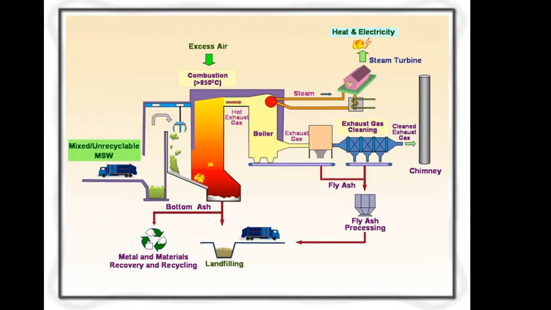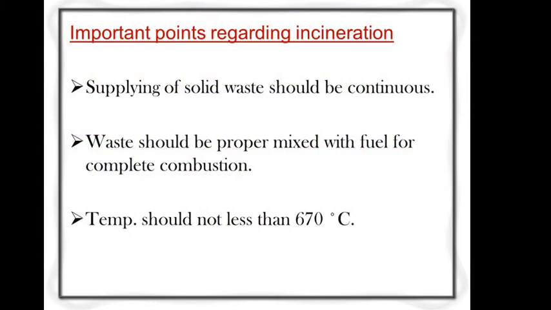So this is all about the incineration plant and the process of incineration, where complete burning of solid waste takes place at a temperature of more than 1000 degrees Celsius. Now some important points regarding the incineration process. What is the first? The supply of solid waste should be continuous. In this process, the supply of solid waste should always be maintained. Next, waste should be properly mixed with the fuel for complete combustion.